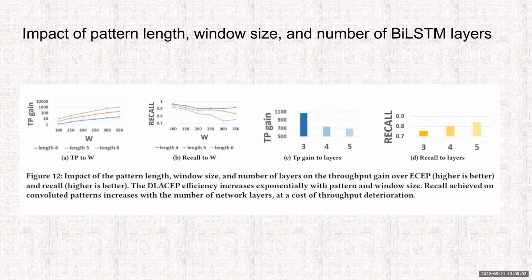But this can also be addressed by extending the number of layers used in our network. The more layers we use, the better the recall becomes, because the network can better capture the inherent underlying pattern. But this also comes at the price of throughput gain, because the larger the network is, the more time it takes to process events.